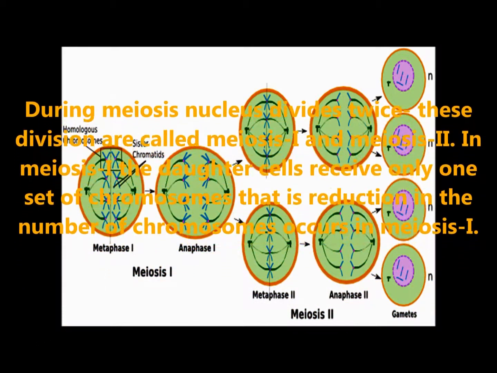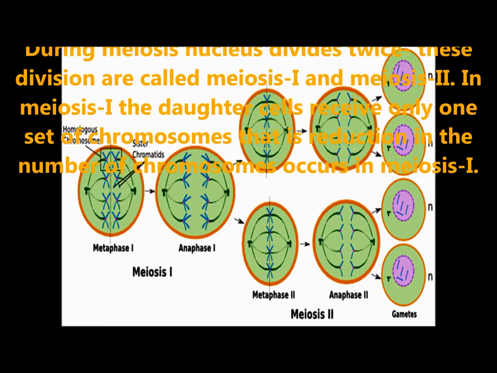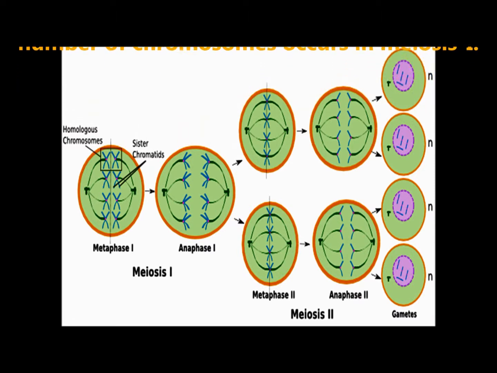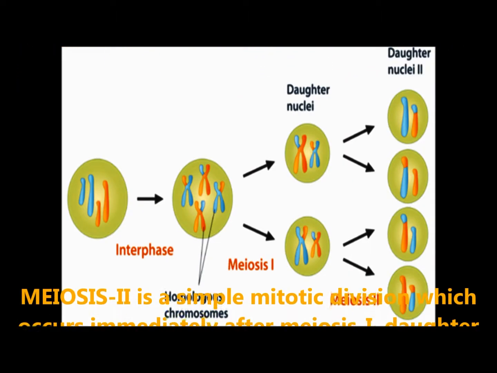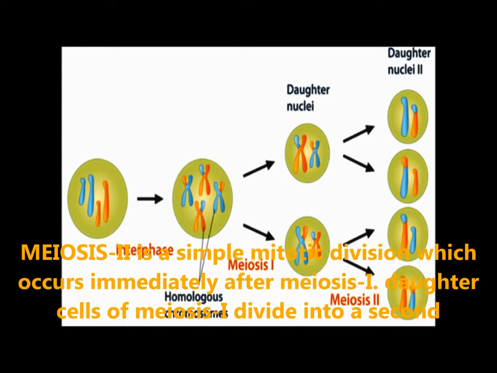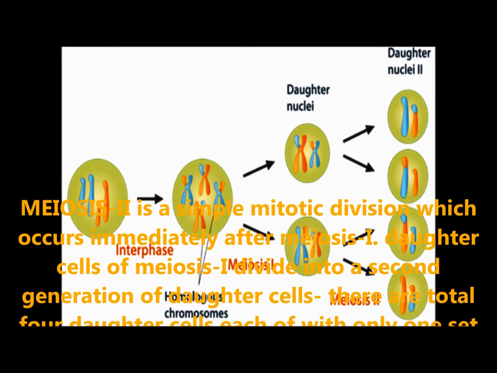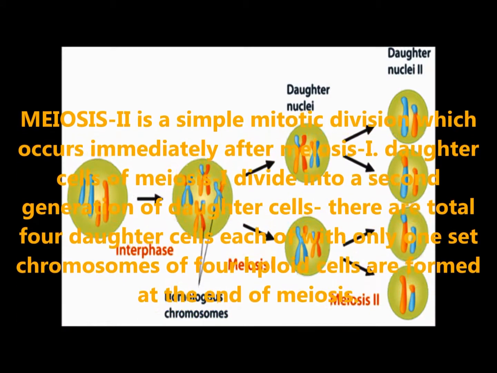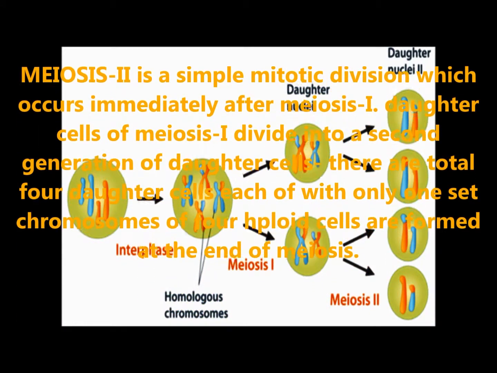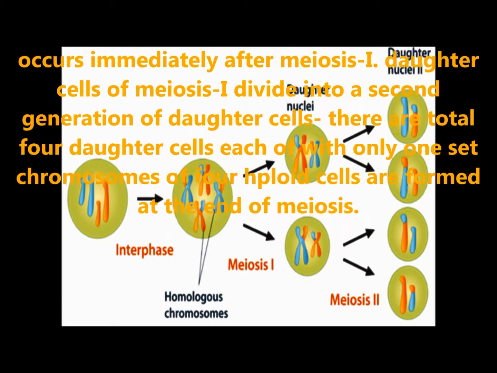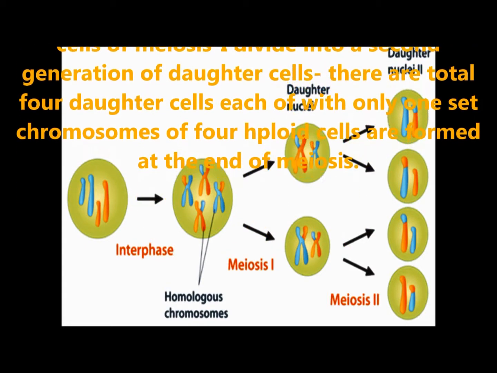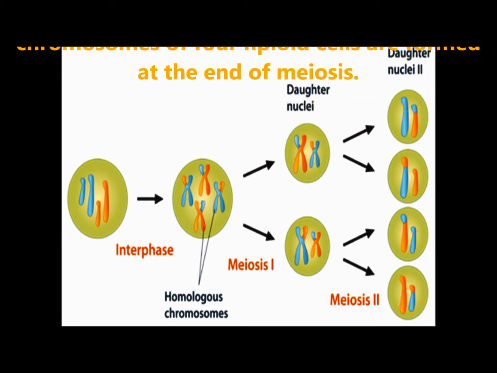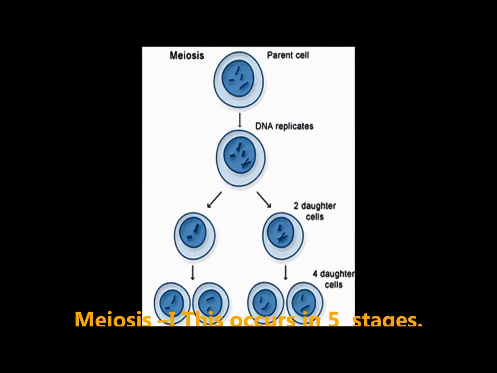In meiosis I, the daughter cell receives only one set of chromosomes, that is, the number of chromosomes is reduced. Meiosis II is a simple mitotic division which occurs immediately after meiosis I. The daughter cells of meiosis I divide into a second generation of daughter cells. There are a total of 4 daughter cells, each with only one set of chromosomes. Therefore, 4 haploid cells are formed at the end of meiosis.